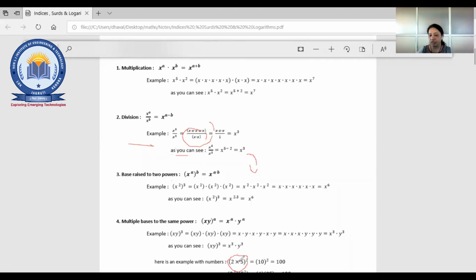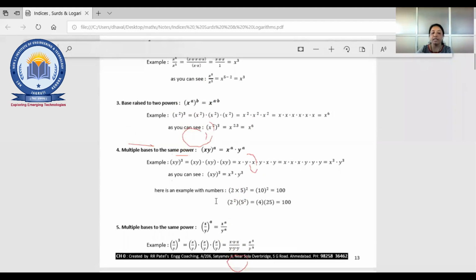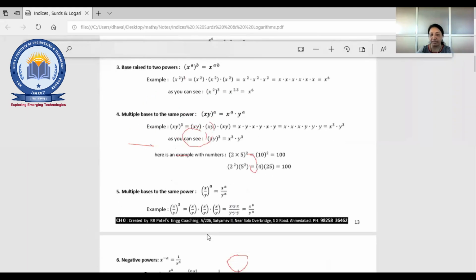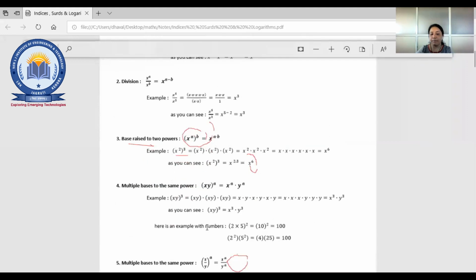In that way, otherwise you can do the multiplication of these two and then calculate it with the power. So 4 rules are there. The fifth one is for what? Multiple base to the same power. That means x upon y raised to a can be written separately. That means whatever power of x, that is x raised to a, and the same one divided by y raised to a. So in that way we can do.